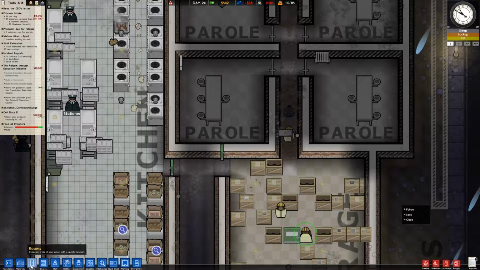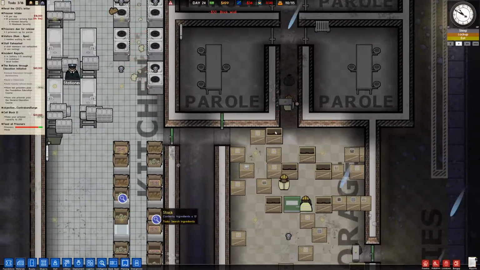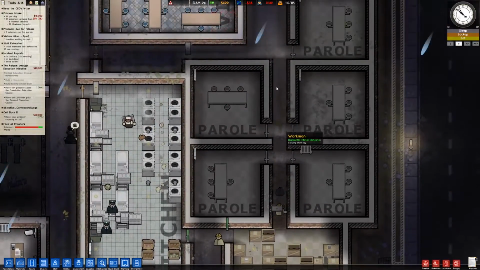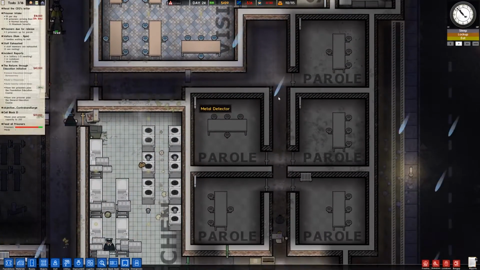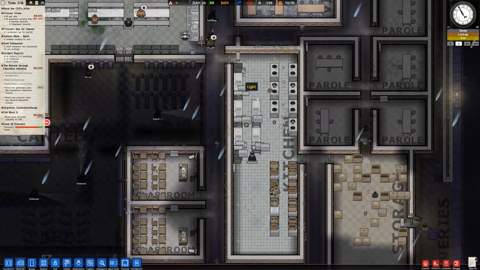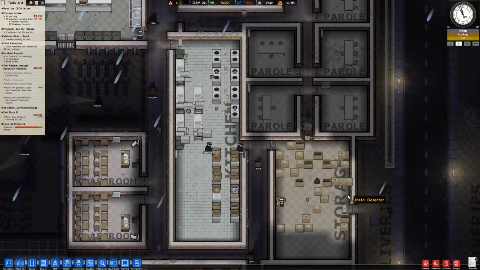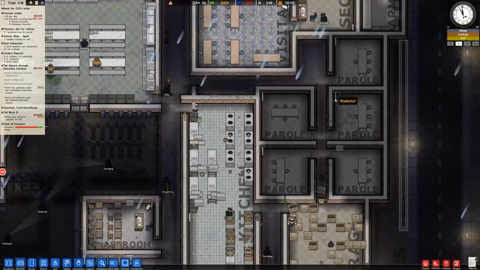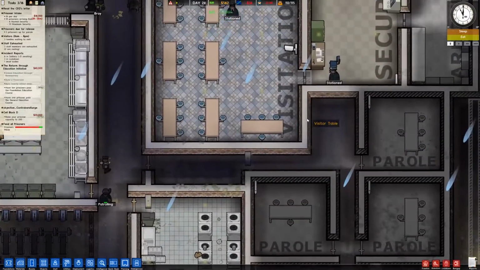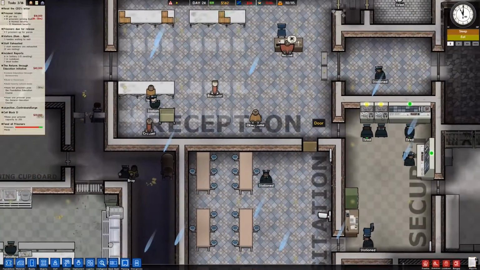Now I can go ahead and make this a brick wall here. Now, the hope is that with this door gone, there's no way for them to go through here and get through here. So that means that people would have to go through the kitchen now. So there's 1, 2, 3, 4 doors to go through, as opposed to 1, 2, 3. So one less door. Maybe that's why. I don't know. I have no idea how the AI determines what door that they go through, but it just